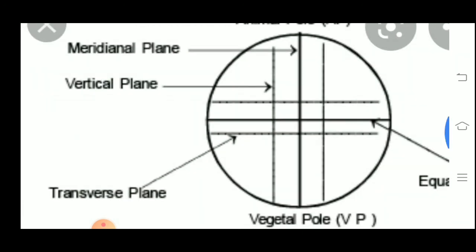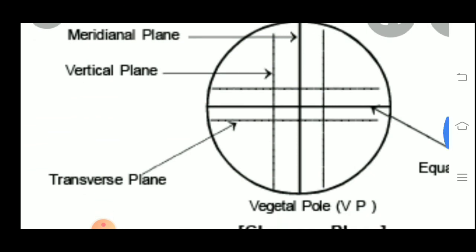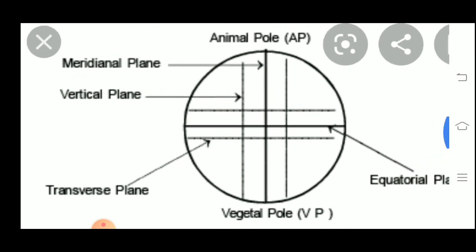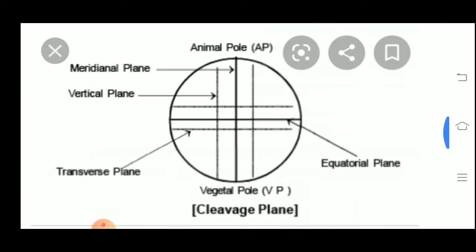Now the third is the equatorial plane. In the equatorial plane, the plane bisects the zygote at a right angle to the median axis and halfway between the animal and vegetal pole. Here you can see the equatorial plane, just at 90 degrees to the meridional plane.